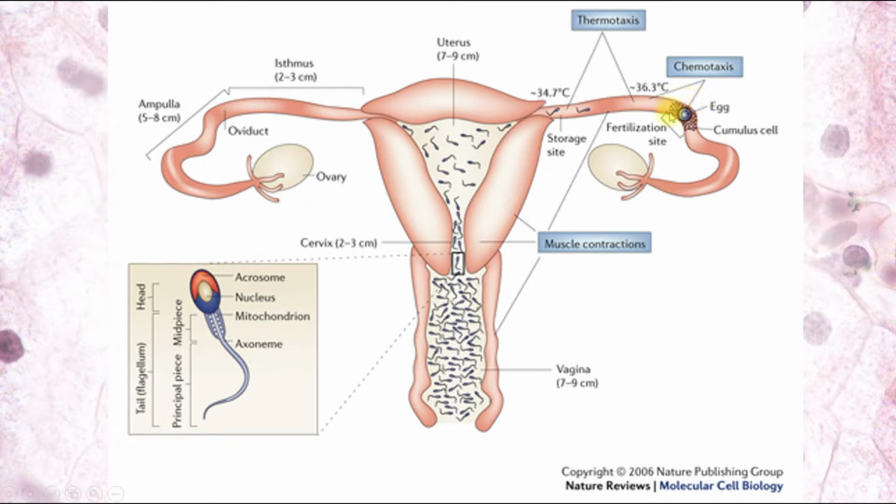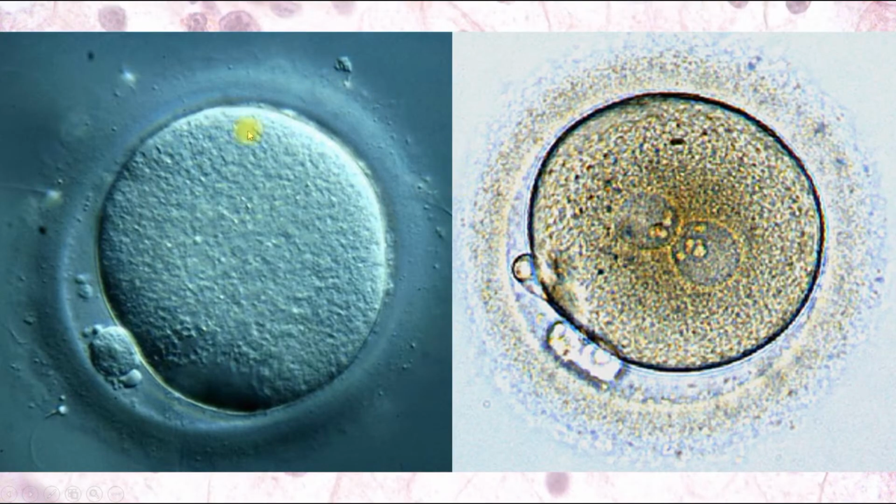And the result of fertilization is the formation of the zygote, and the zygote begins its cleavage and migrates from the fallopian tube to the cavity of the uterus. And here we can see the zygote, the result of fertilization. Here we can see 2 pronuclei, female and male. There are 3 polar bodies, which are the result of 2 meiotic divisions. And this is the zona pellucida, now it's impermeable for other spermatozoa.